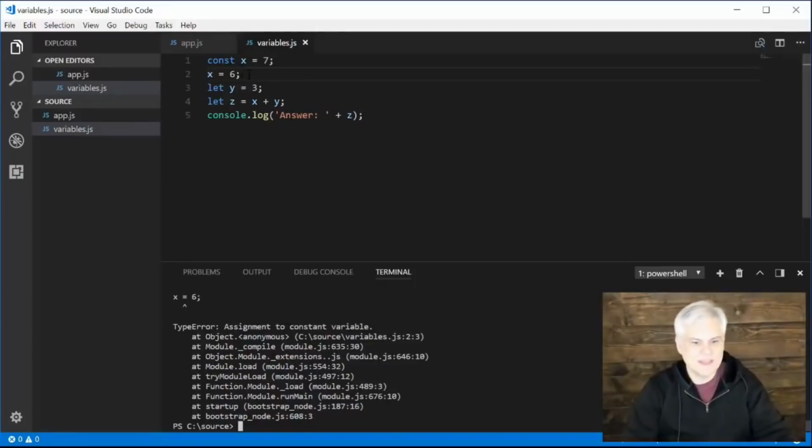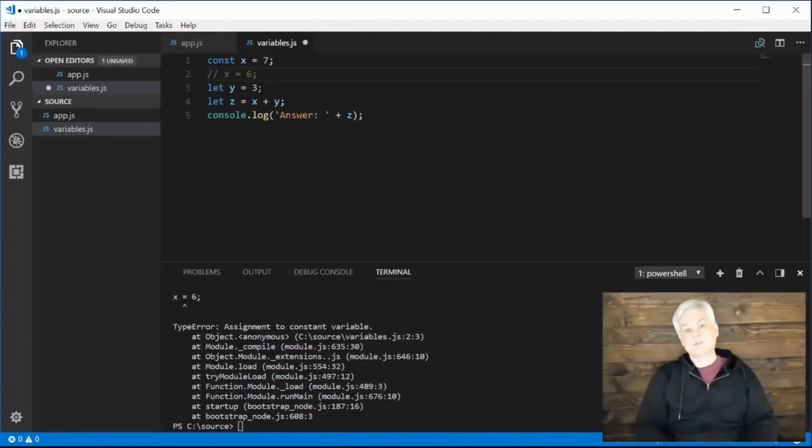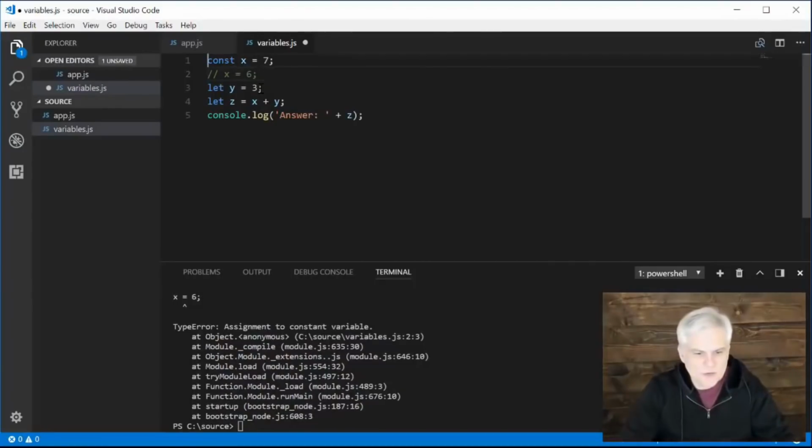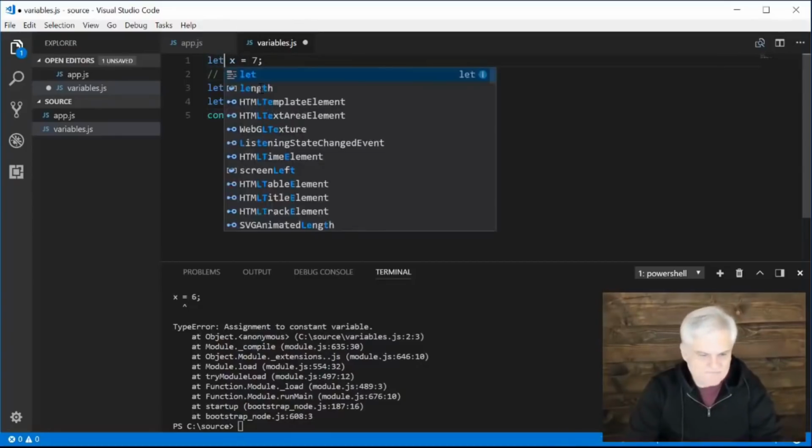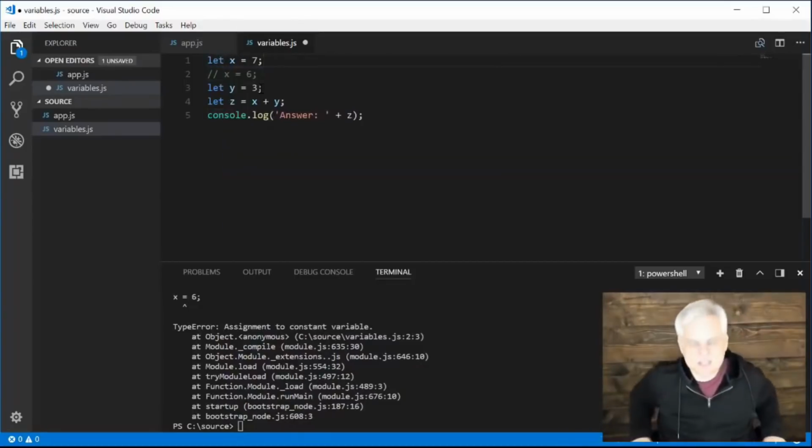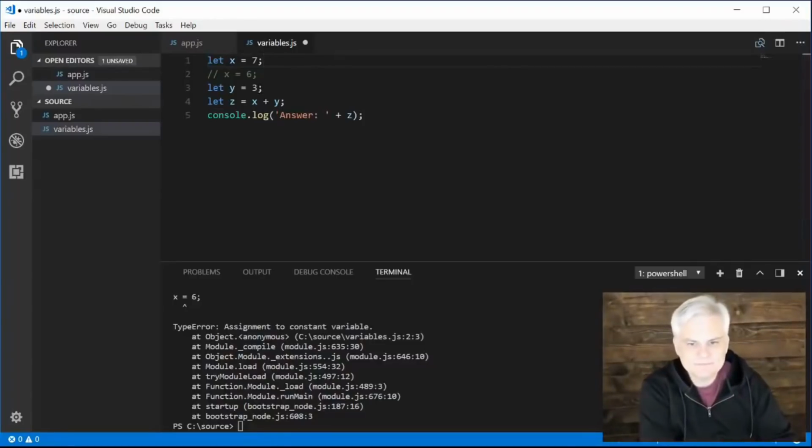It gives us a little caret right underneath the equal sign, and it says assignment to constant variable. That's the problem. And the issue here is that we've said to JavaScript, we never want to change that value, and then the very next line of code we say, yeah, I'm going to assign it a new value and set it equal to 6, and it says can't do that. Okay, so for the most part, we're going to use the let keyword most of the time because that's the recommendation now as we learn JavaScript. All right, so